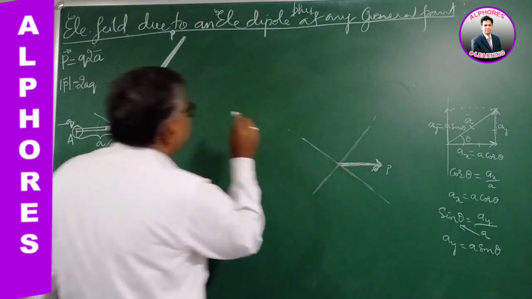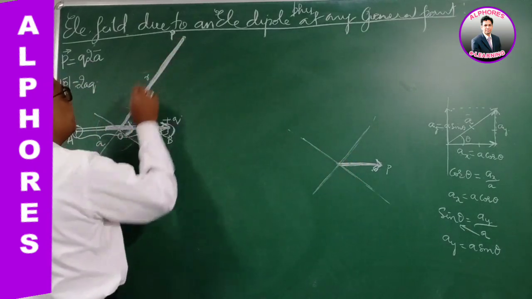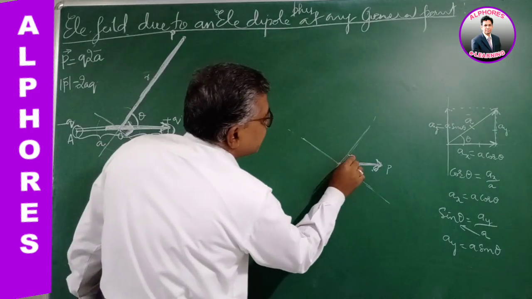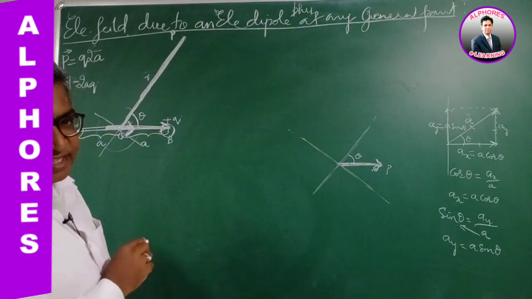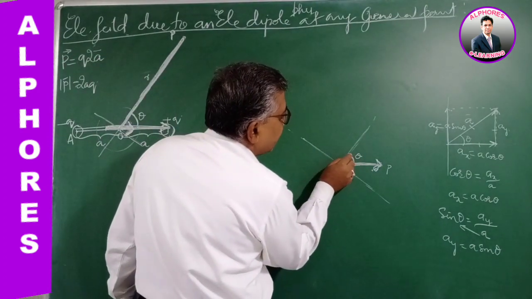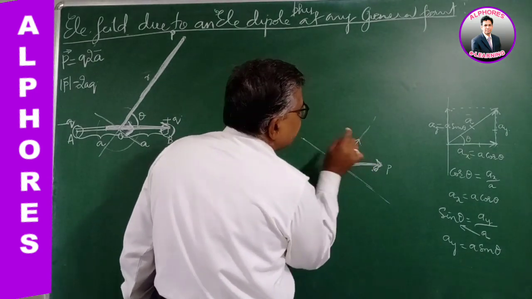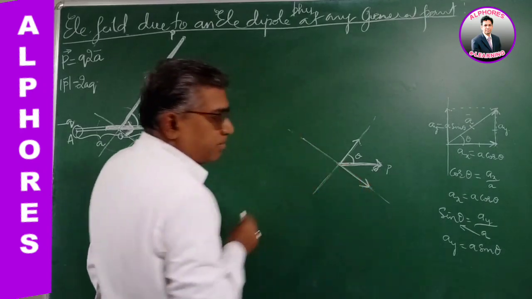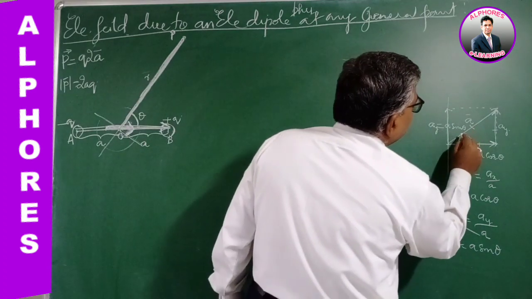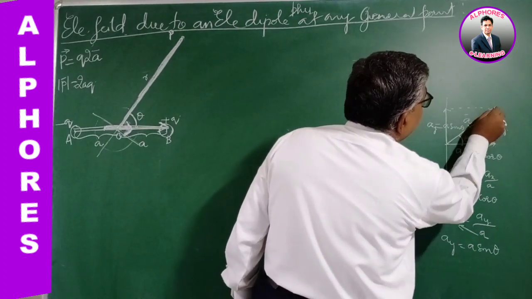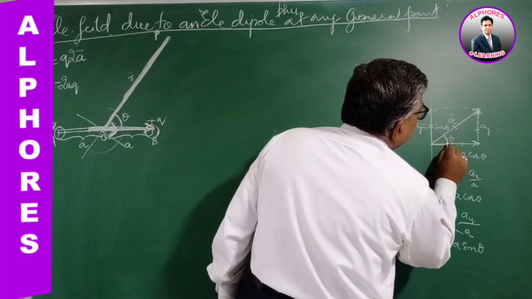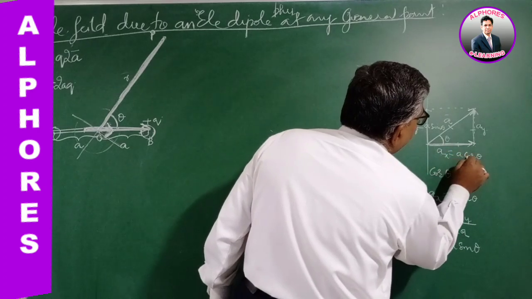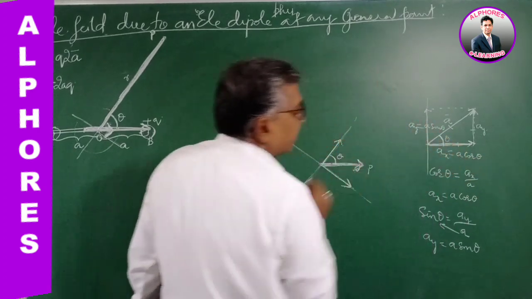So we imagine the rectangle, and the radius vector is making an angle theta with this dipole moment. Correspondingly, this angle is theta. The component adjacent to the angle, this is the adjacent component. The component perpendicular, this is the perpendicular component. Now from this diagram, this is the vector A bar, theta is the angle, and the adjacent component we got as A cos theta, the component adjacent to the angle.